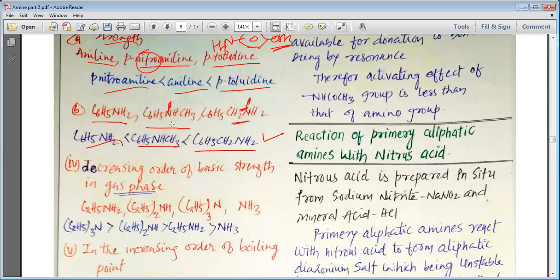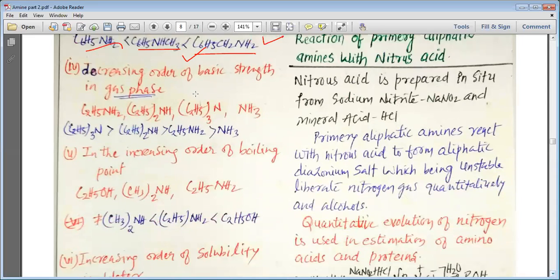My dear students, please remember that this phenylmethylamine is actually a kind of aliphatic amine, not an aromatic amine, and that is why its basicity is even more than ammonia.